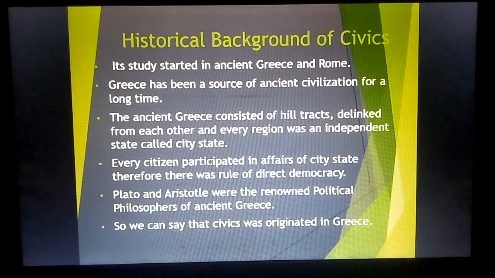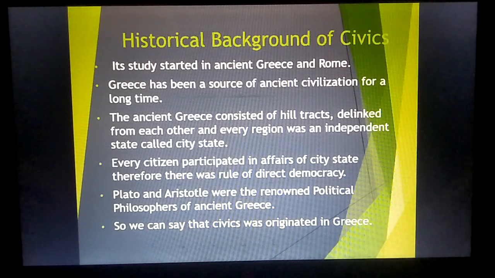Because at that time, due to lack of sources of communication, people used to live in small hill tracts. Those hill tracts were very small, with very few people living there, and the main feature was that they were totally independent.